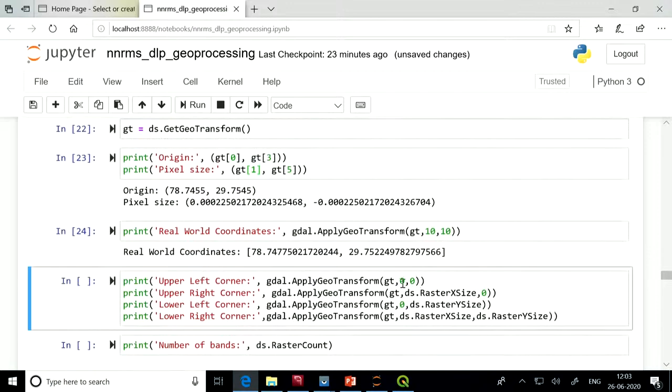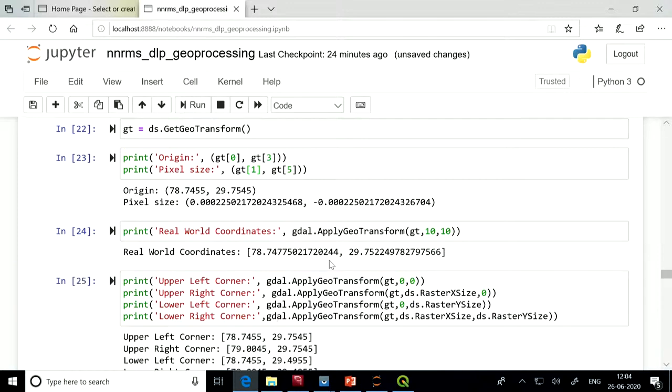So suppose the topmost corner, top left, will be 0, 0. If you go to top right, x will be the raster size, and y will be 0 only. Then the lower left corner will be x equal to 0 and y equal to our image height, that is ds.RasterYSize, and the lower right corner will be height, width. So here we are getting gdal.ApplyGeoTransform.